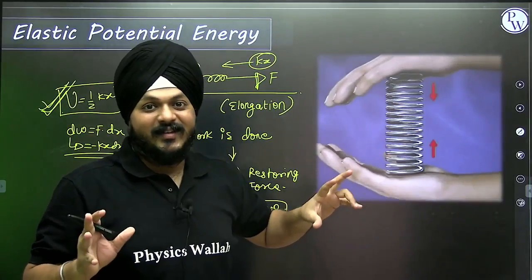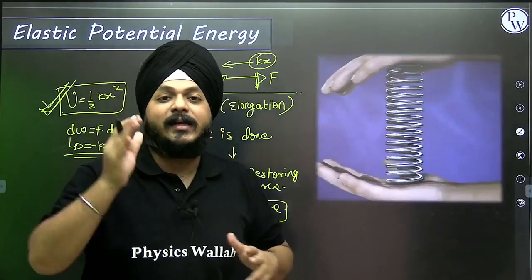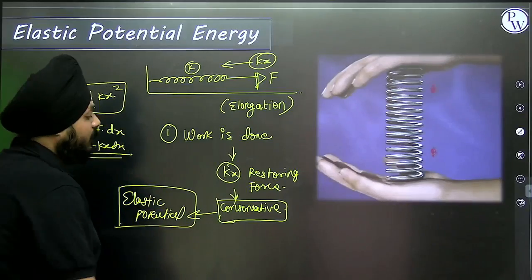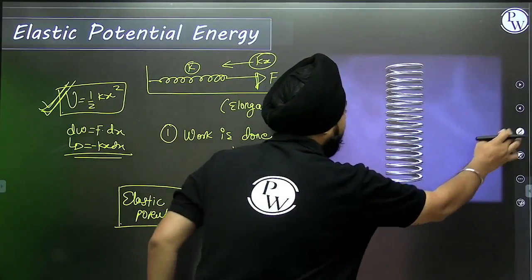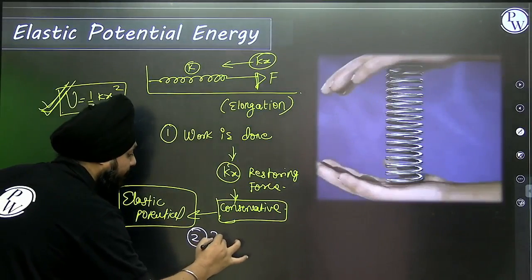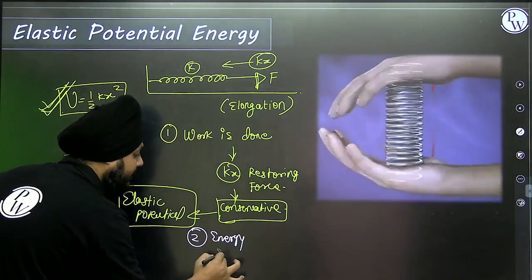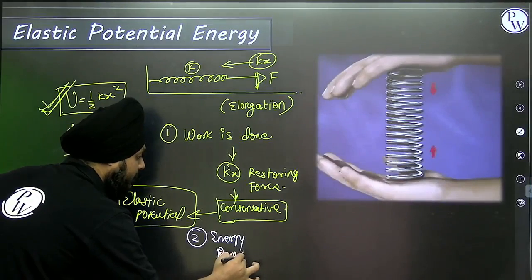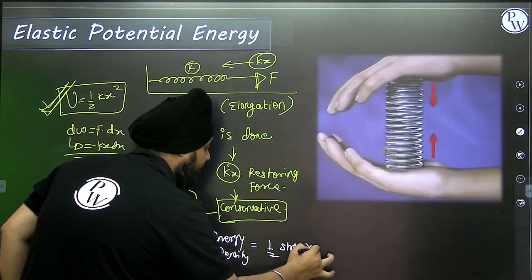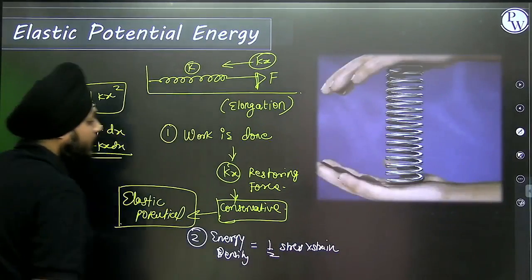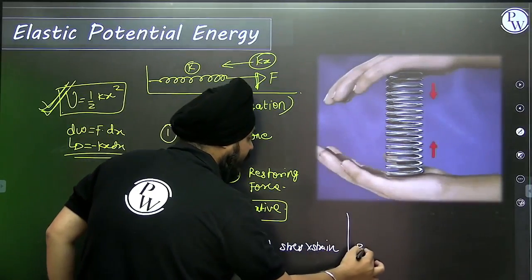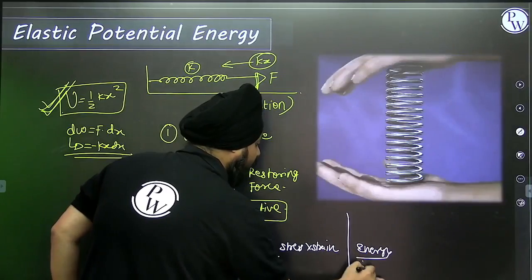But what amount of the energy is stored per unit volume of an entire object? What amount of the energy is stored per unit volume, that shows the energy density, right? That is equal to half stress into strain. And that energy density is energy per unit volume.